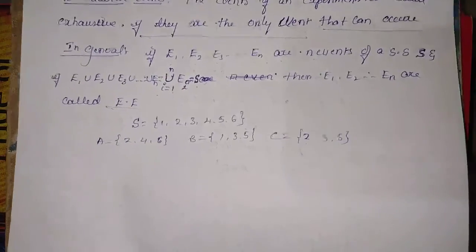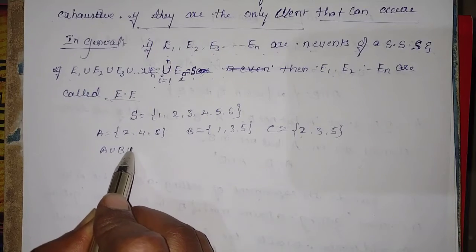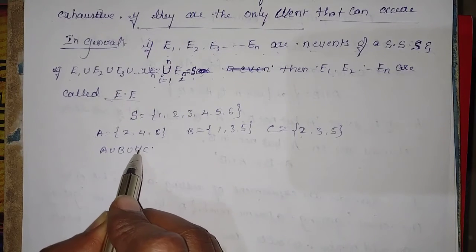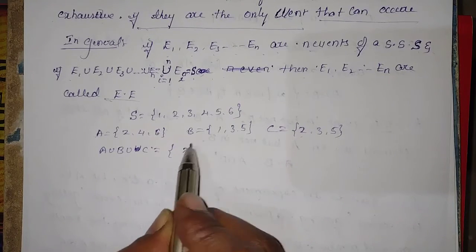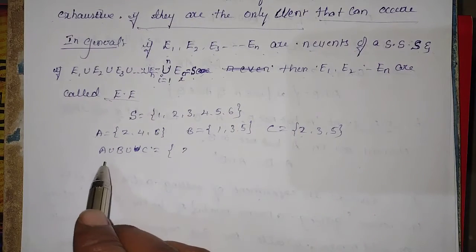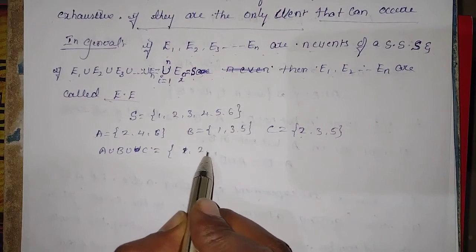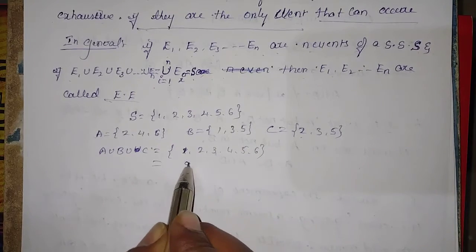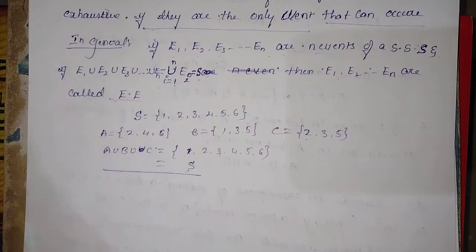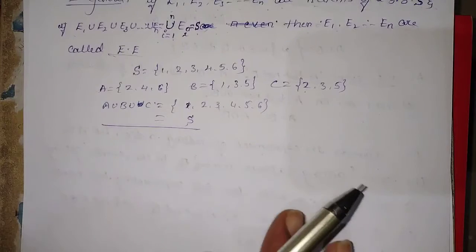If you take the union of all these, A union B union C, union means belonging to either A or B or C, like 1, 2, 3, 4, 5 and 6. Again we will get the sample space. This is the definition of exhaustive events. If you take the union of all the events, we will get the sample space.